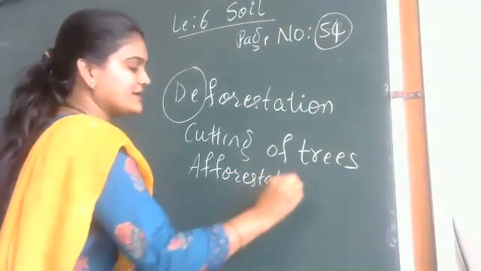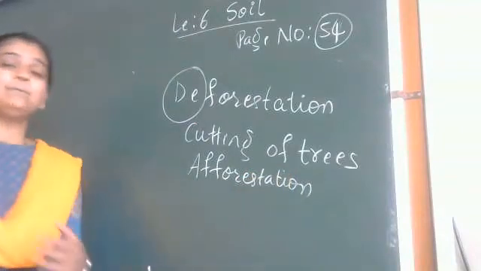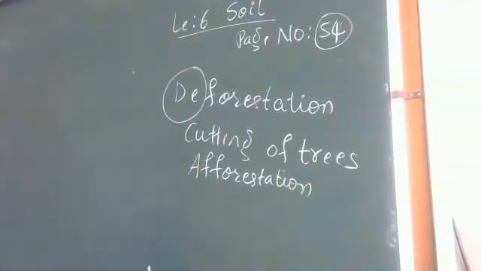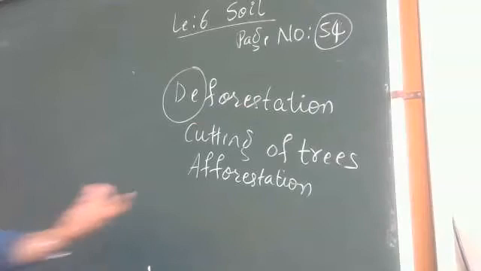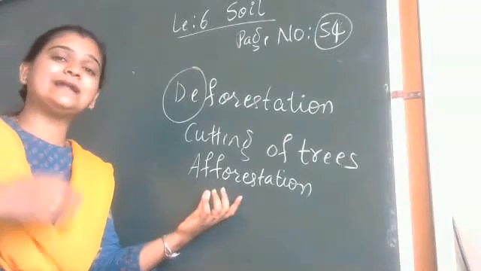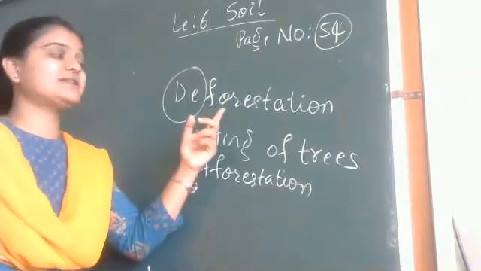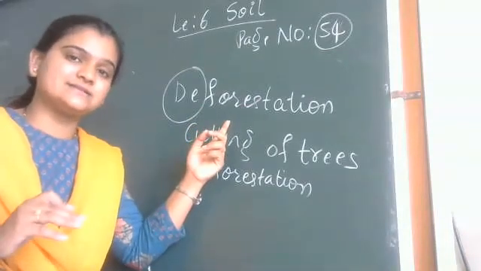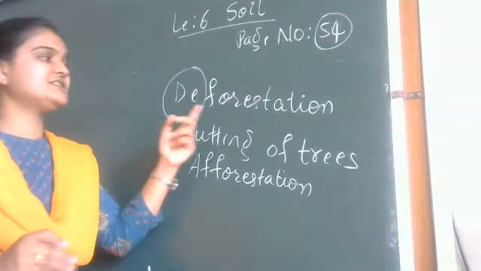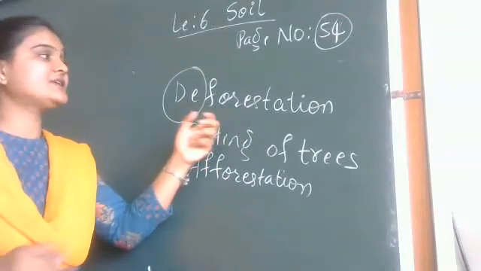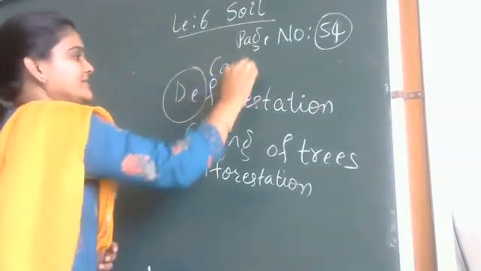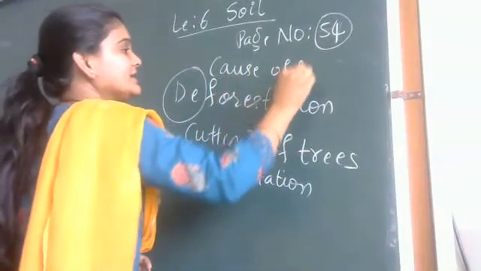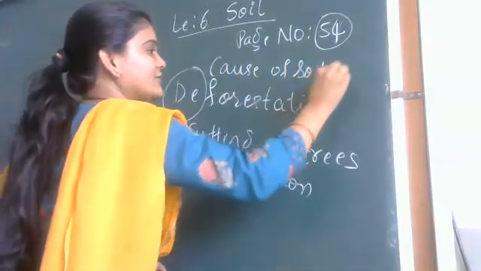Afforestation means what, children? You have to plant more trees. Planting of trees. And deforestation, DE means what? Removing of trees. Cutting of trees is known as deforestation. This is the cause for soil erosion. Cause means what? The reason for soil erosion.